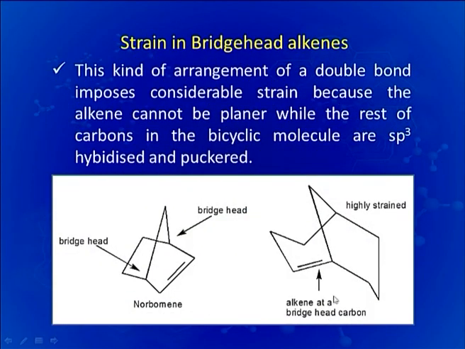As you can see in this figure, this is bicyclo[3.3.1]non-1-ene, and in this molecule the double bond is present along the bridgehead. This kind of arrangement of a double bond imposes considerable strain because the alkene cannot be planar while the rest of the carbons in the bicyclic molecule are sp3 hybridized and puckered. So, in bridgehead alkenes, the strain is more than in simple cycloalkenes.